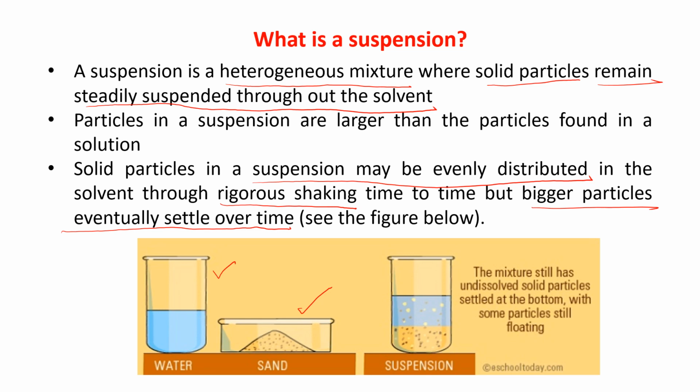And you will see that the mixture still has undissolved solid particles settled at the bottom with some particles still floating. And with time, these will also settle down. This is known as suspension.